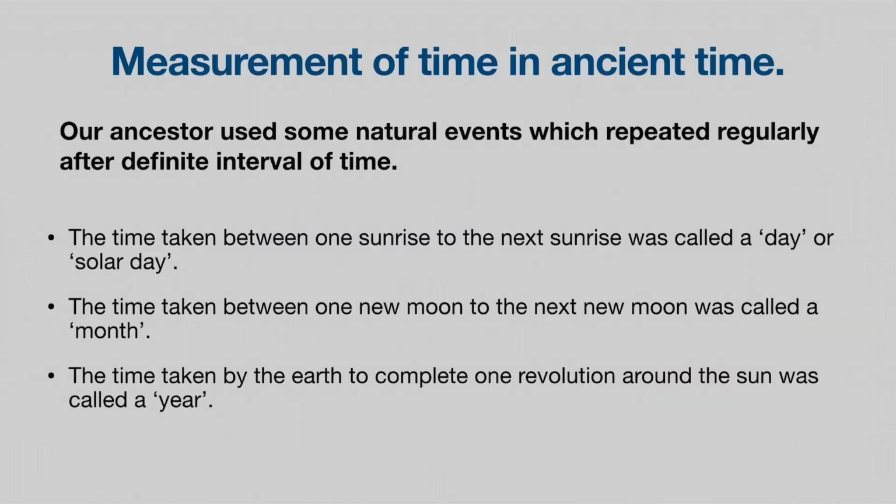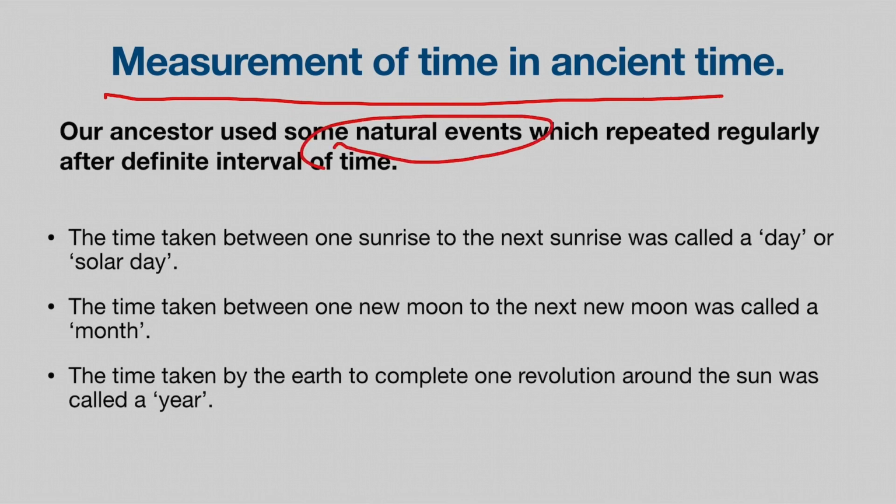Now the first topic that we have under the chapter is measurement of time in ancient times. That is, how did our ancestors measure time? Because obviously in those days they didn't have clocks or watches to measure time, right? But yet they understood the importance of time very well, because without time there will be no coordination in working together. So how did they measure time in those days? Obviously through some natural events, like a solar day, or a month, or a year.